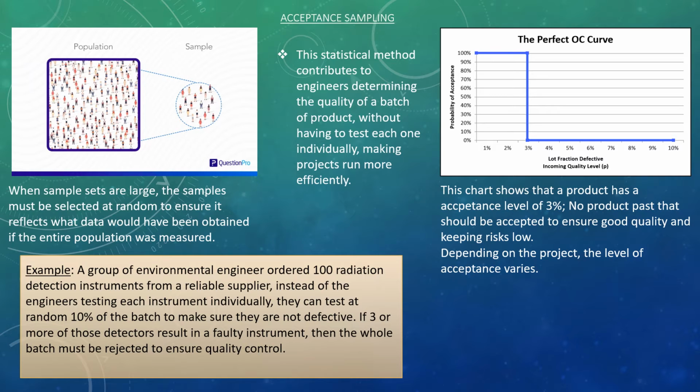Larger sample sets require random selection. This ensures that the data reflects exactly what it would have been like if we were to measure the entire batch. In addition, if the acceptance level is more than 3%, it is wise to not accept the product because it represents low quality product.